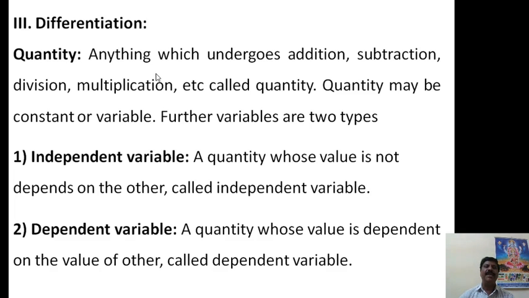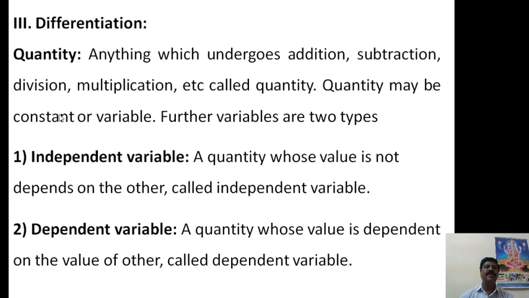Quantity means anything which undergoes addition, subtraction, division, multiplication, etc. Quantity may be constant or variable. A quantity whose value remains constant is called a constant quantity, and a quantity whose value changes or varies is called a variable quantity.